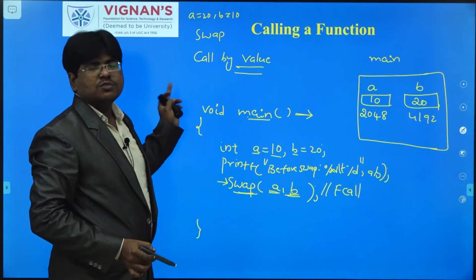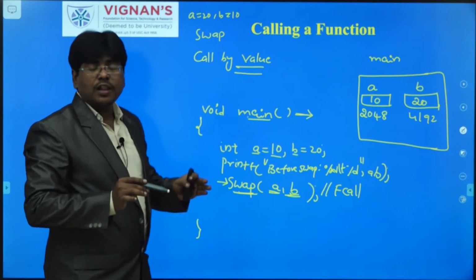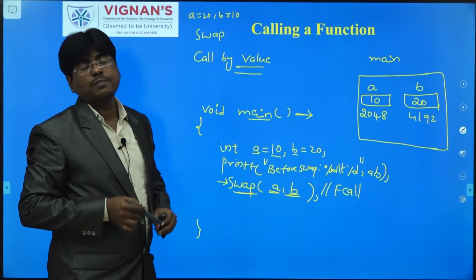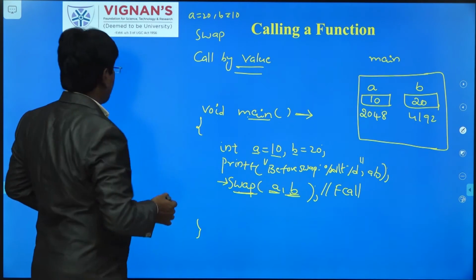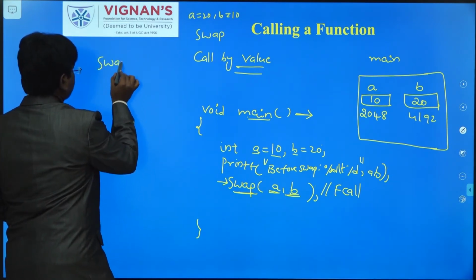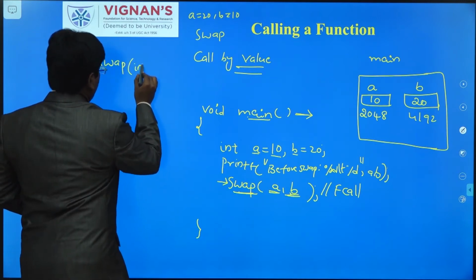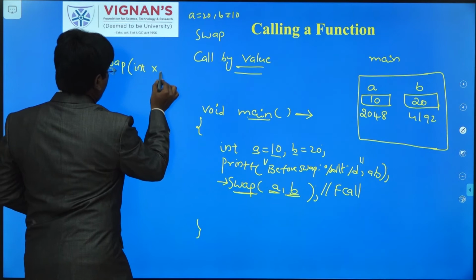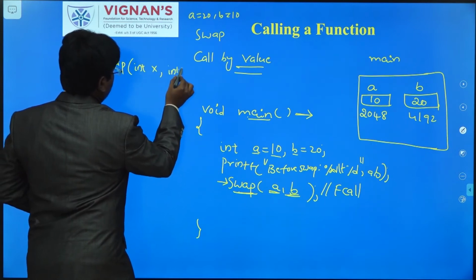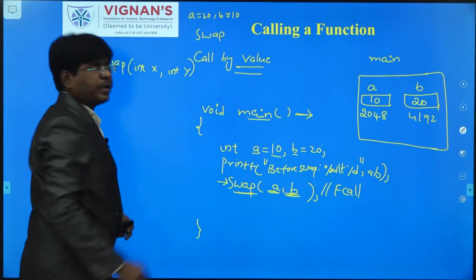So whenever a function calls another function, first of all that function has to be defined in the program. So here I am going to define the function called swap. I am going to take two variables. Why? Because there are two values passed from the main function.